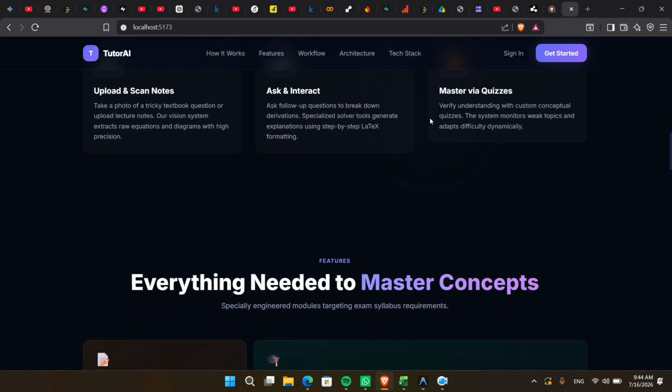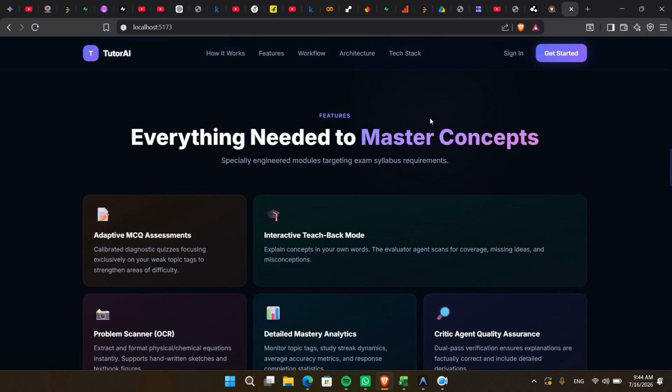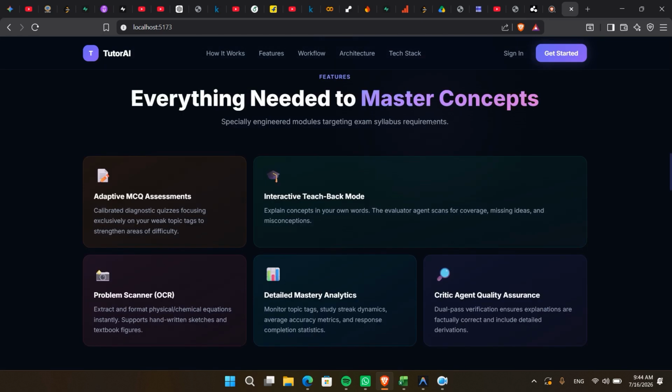The first feature is our adaptive assessment system. Unlike conventional quiz generators that produce random questions, Tutor-AI continuously analyzes the student's previous conversations. Every doubt asked, every incorrect explanation, and every topic discussed contributes to the student's learning profile. Using this information, Tutor-AI automatically identifies weak topics and generates personalized quizzes focused specifically on those areas. As the student improves, the difficulty level and question selection also evolve, creating a truly adaptive learning experience.